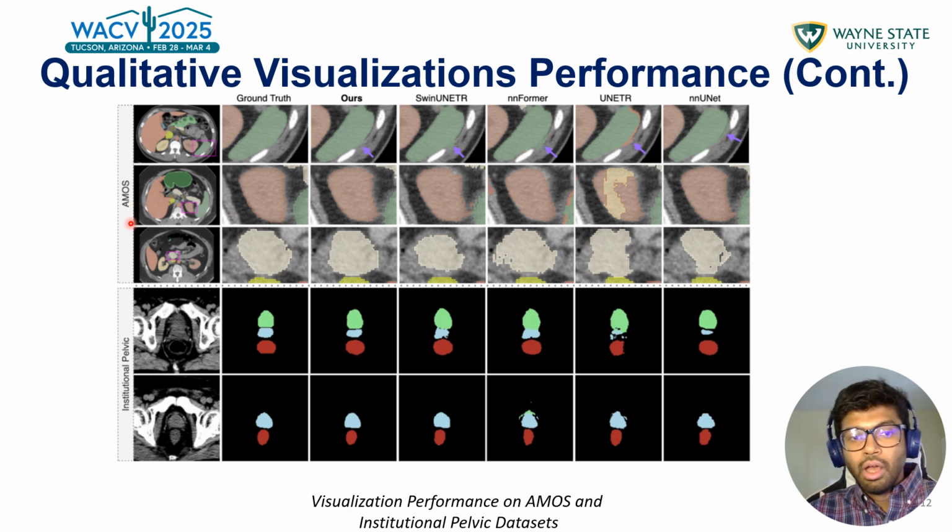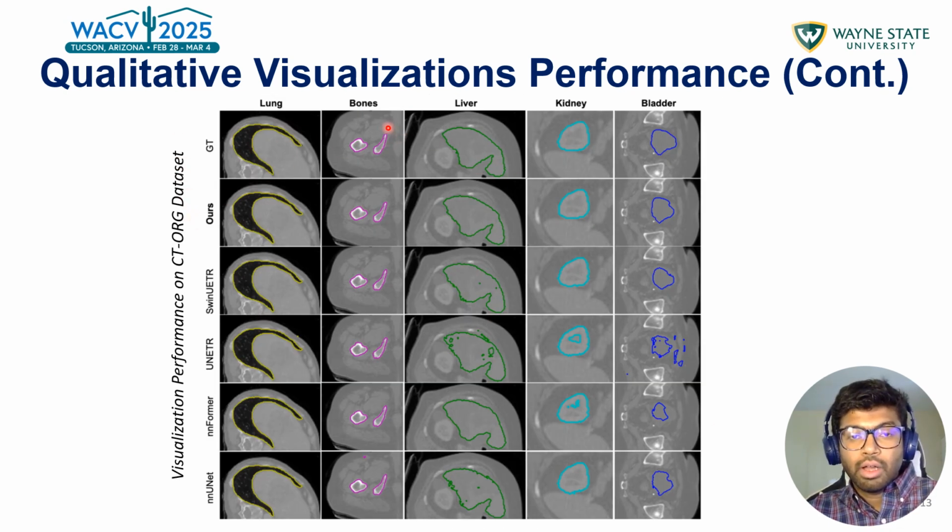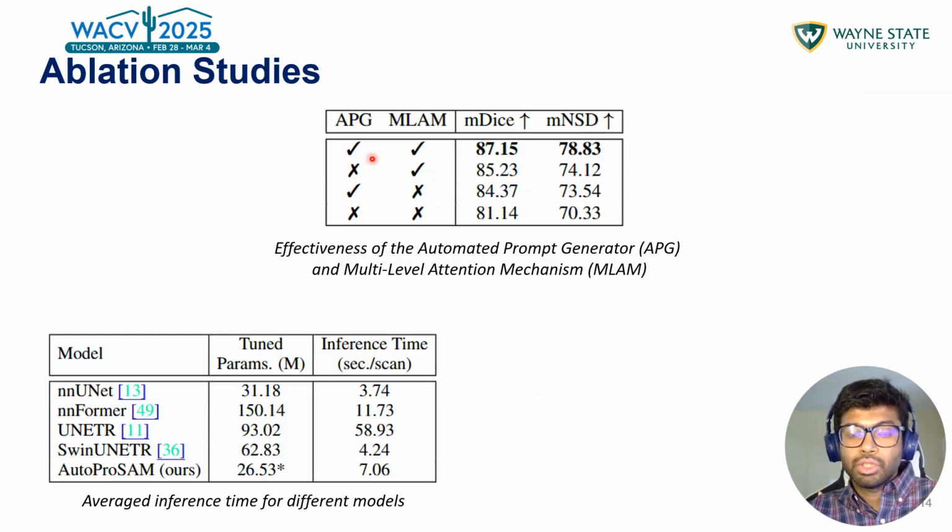Here we have some qualitative visualization performance. See for the image from AMOS, our performance is this one, which we can see is much better. And for institutional pelvic, our performance is this one, which is also better compared to other models. And here, same for the CT-ORG dataset, our performance is better than other models. And we have some ablation study which shows that for our specific components, it performs the best. And also for inference time, our model is very comparable to all the SOTA models, and it has the least number of tuned parameters.